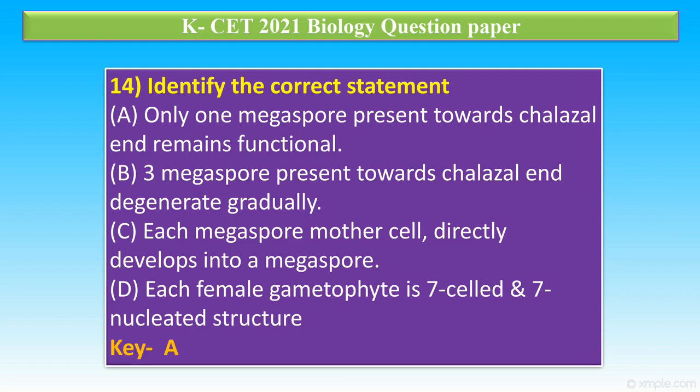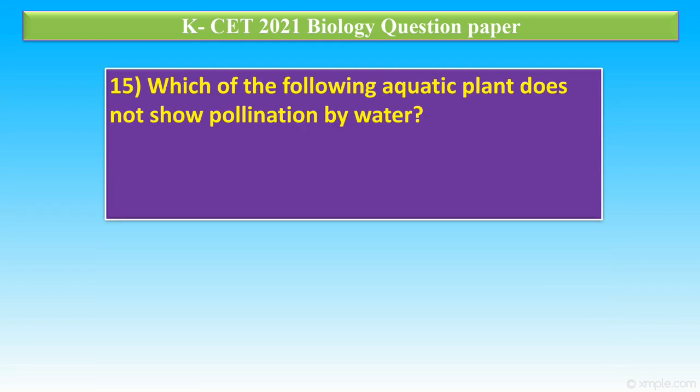Out of 4 statements, option A is the correct statement because during development of the embryo sac, out of 4 megaspores, only 1 megaspore present towards the chalazal end is functional, and the remaining 3 megaspores present towards the micropyle are non-functional and degenerate.